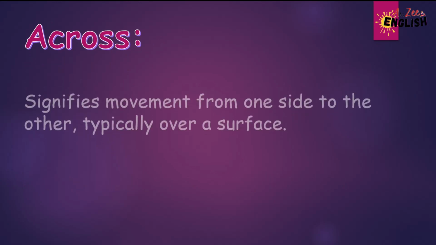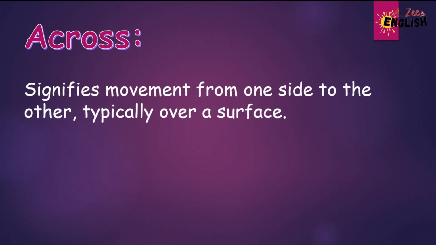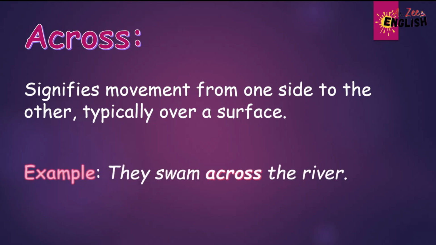Next is across. Across signifies movement from one side to the other, typically over a surface. For example, they swam across the river. The preposition across indicates the movement of individuals from one side of the river to the opposite side.